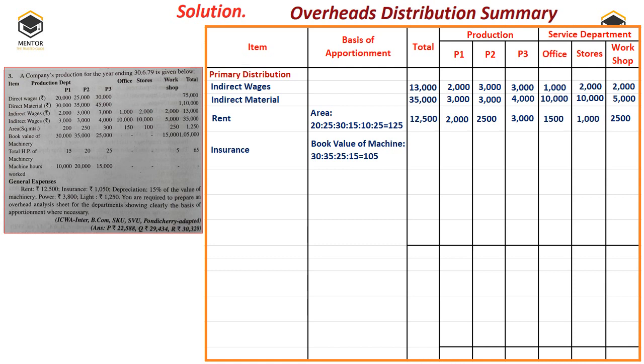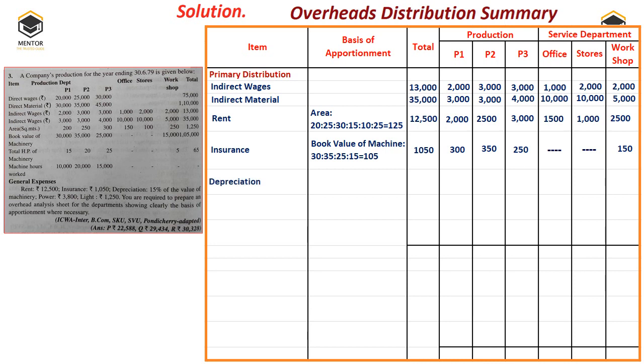We don't have much machinery in the service and stores departments. Therefore we'll divide the expenditure. Total expenditure is 1050. So that is 300, 350, 250, nil in the office and stores, and finally in the workshop that is 150. So in this ratio we are dividing.